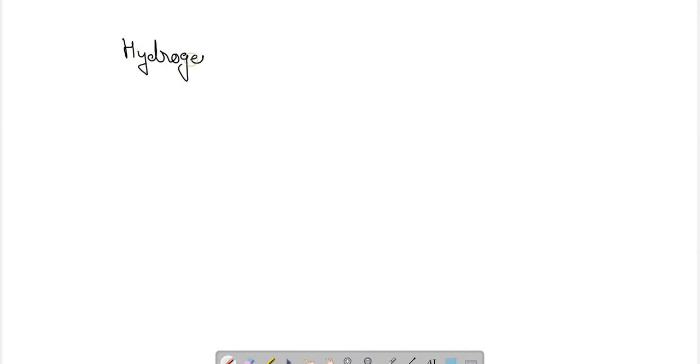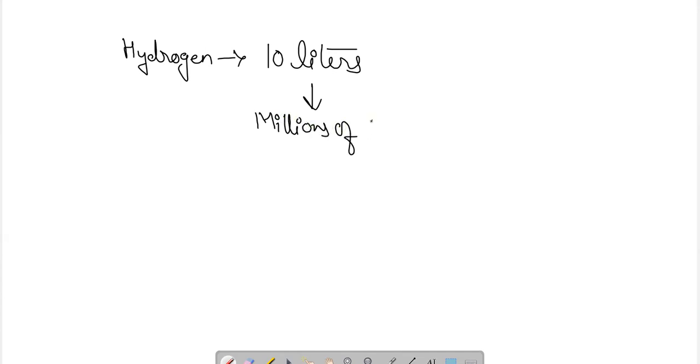Okay, I have taken hydrogen gas in an amount of 10 liters. So naturally there will be millions and millions of particles or atoms of hydrogen, that is H2. Millions of hydrogen atoms will be there.